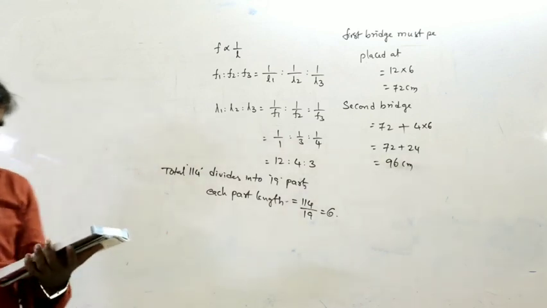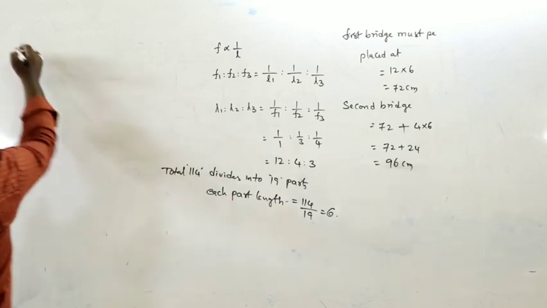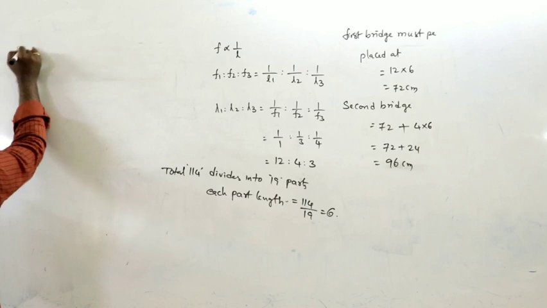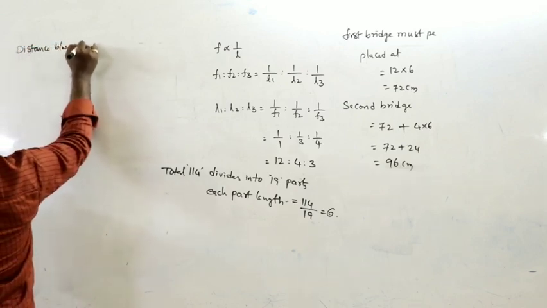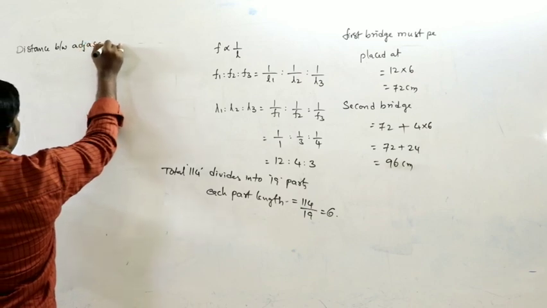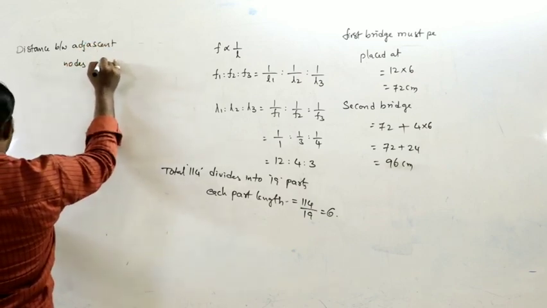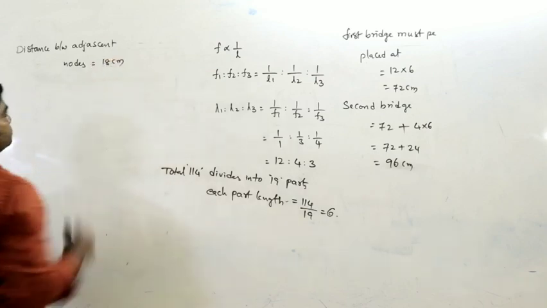So first one, here the two consecutive nodes, the distance between adjacent nodes is first given as 18 centimeters.